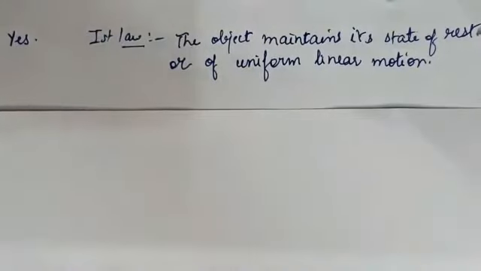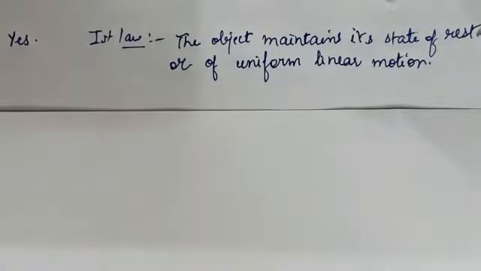Second part, if yes, state the conditions that must be placed on the magnitude and direction of the velocity. So what are the conditions? If the object is traveling with a finite velocity, non-zero velocity, it means it has some velocity. Then the object will continue with that very velocity in that given direction in which it was already traveling. Whatever the magnitude, whatever the direction the object has initially, it will remain. So this is the first question.